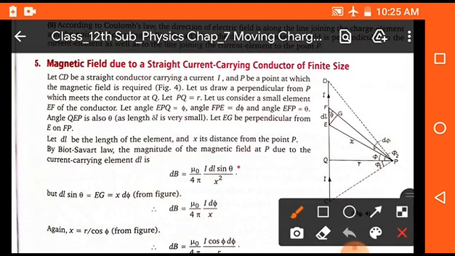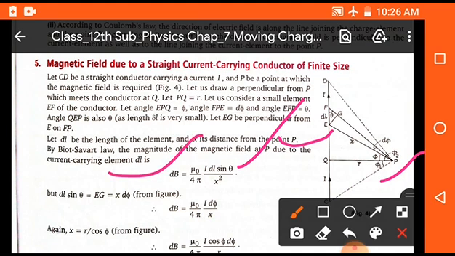You can see in this diagram there is a wire of finite length, and take a point Q on this wire and take a small length FE, which is dl, and current I is flowing in this wire. Take a point P at distance small r from point Q, where we have to find the magnetic field due to the small length FE. So we have to use the Biot-Savart law.